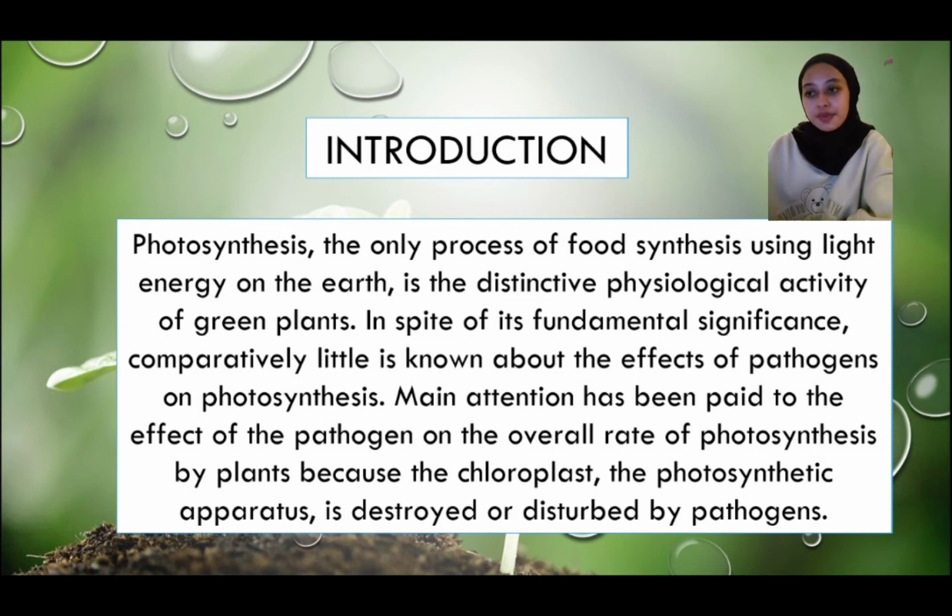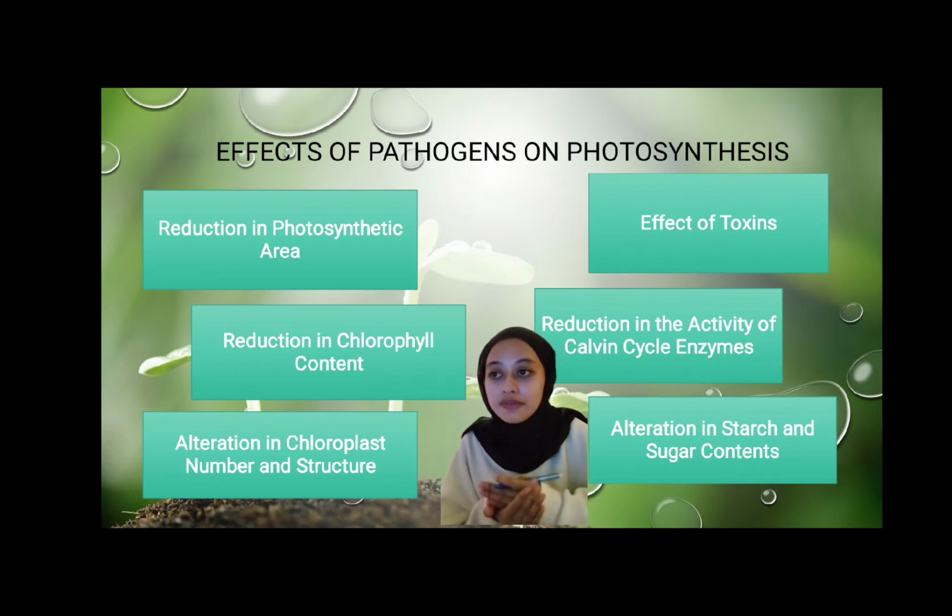Main attention has been paid to the effect of the pathogen on the overall rate of photosynthesis by plants, because the chloroplast, the photosynthetic apparatus, is destroyed or disturbed by pathogen. There are 6 effects of pathogen on photosynthesis, which are reduction in photosynthetic area, reduction in chlorophyll content, alteration in chloroplast number and structure, effect of toxin, reduction in activity of Calvin cycle enzyme, and lastly, alteration in starch and sugar content.